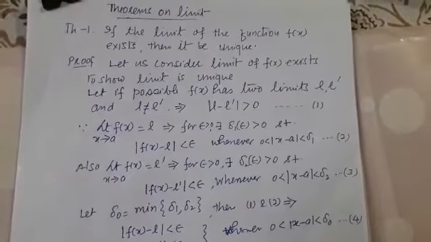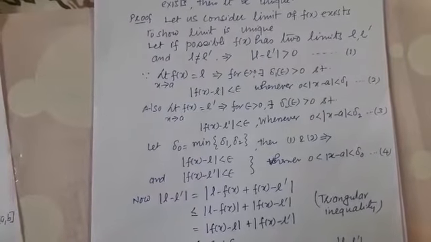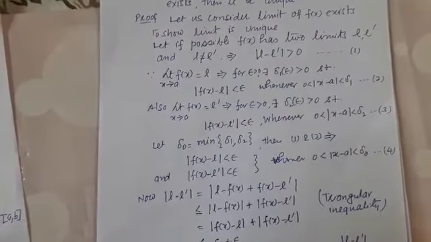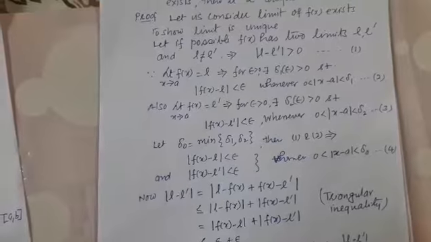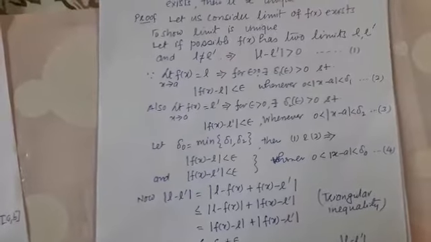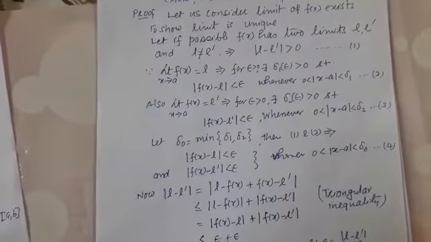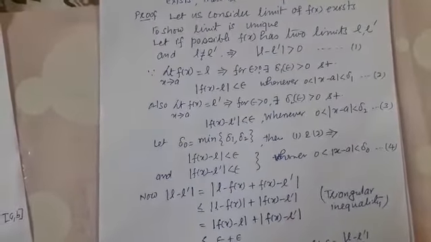Since the limit of the function is equal to L, for every epsilon there exists a delta 1 depending upon epsilon, greater than 0, such that the absolute difference of f(x) minus L is less than epsilon, whenever the absolute difference of x and a is greater than 0 and less than delta 1. This inequality stands for 2.